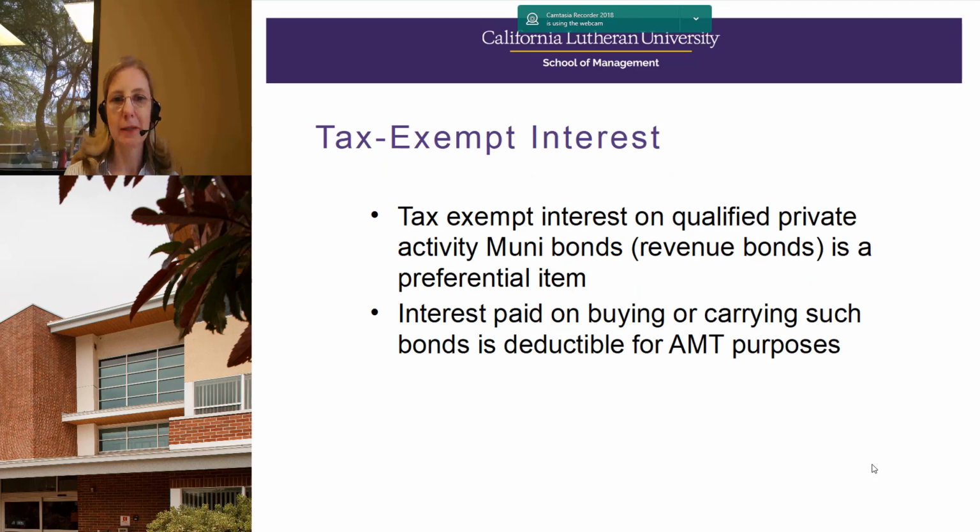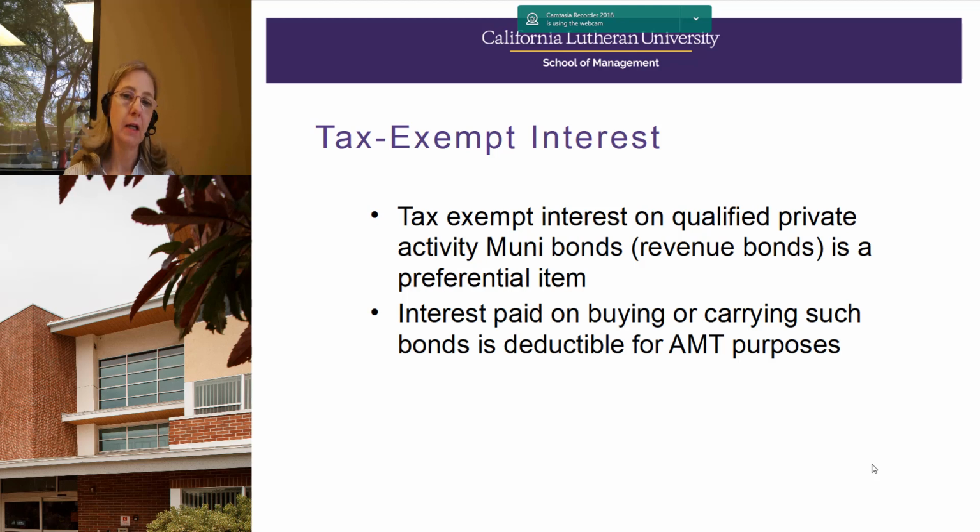So let's talk a little bit more about that tax-exempt interest, the private activity bonds. Again, it's not all tax-exempt interest that is added back for alternative minimum tax. It's just for private activities, private enterprises that do get tax-exempt status for certain bonds.